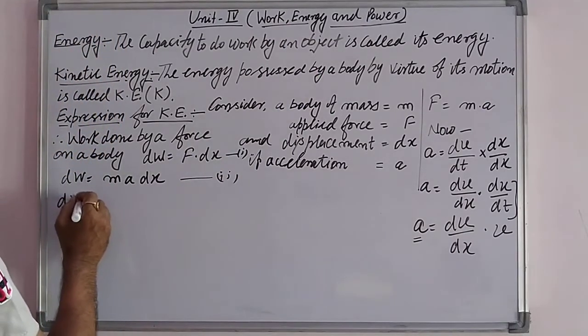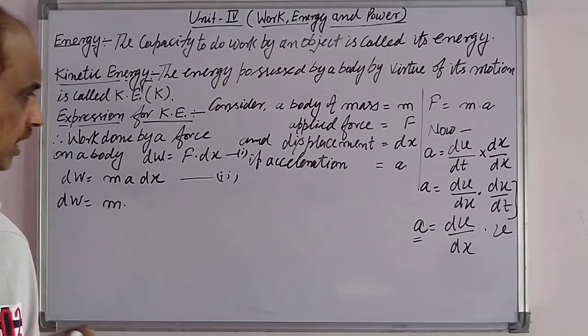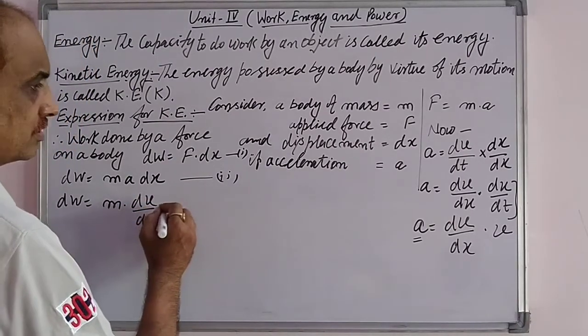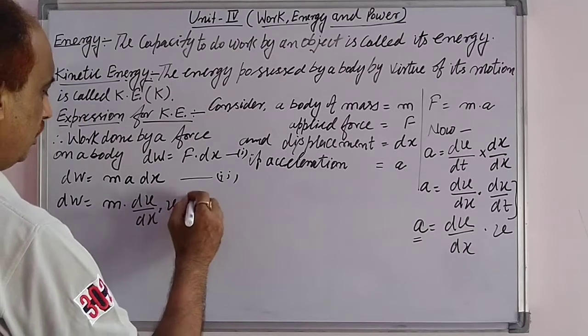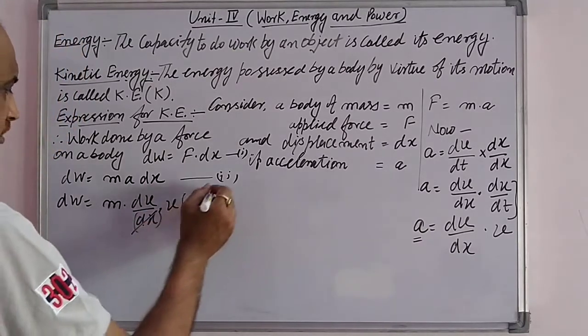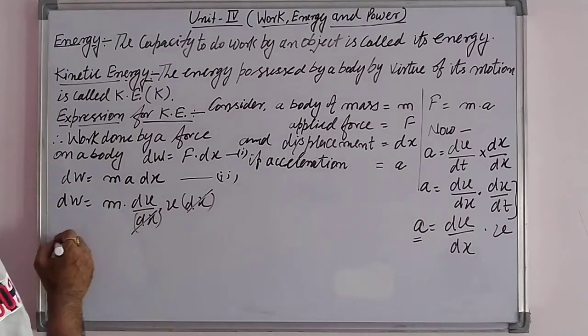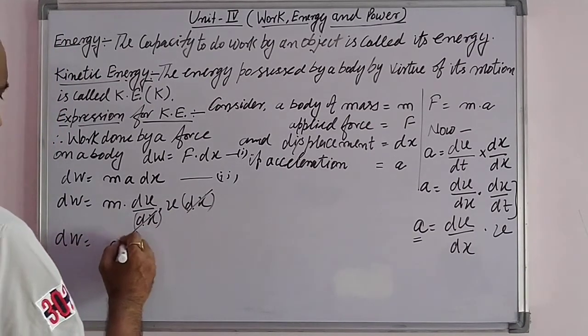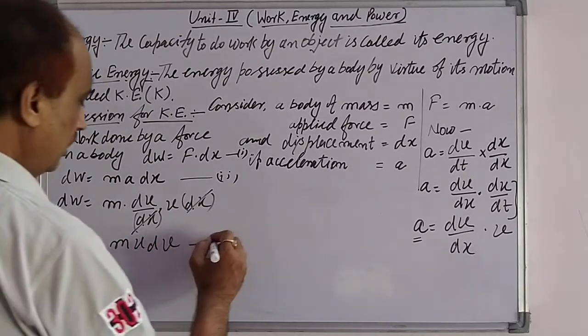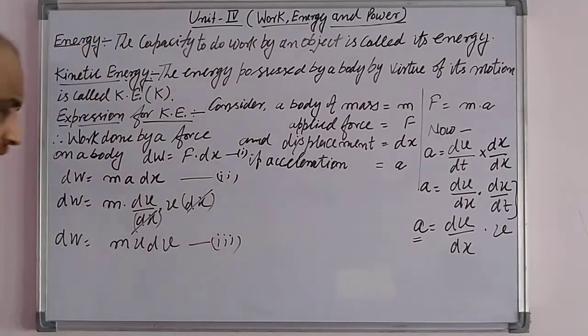Therefore the work done dW will be equal to m into dv upon dx into v into dx. Now the dx cancel out, and we get dW equal to mv dv. This is equation number 3.